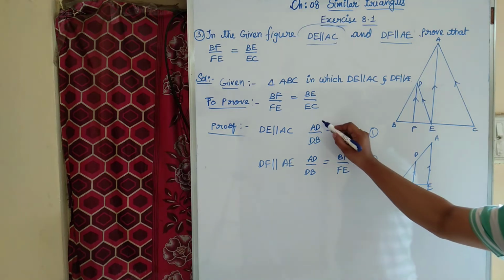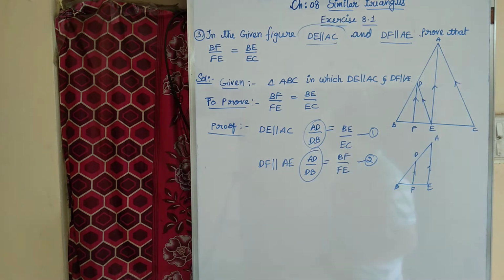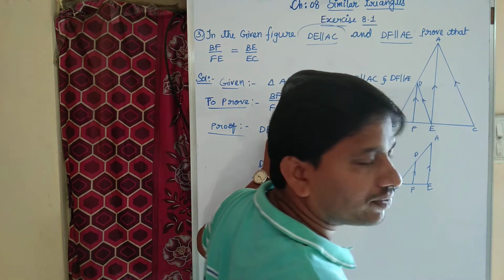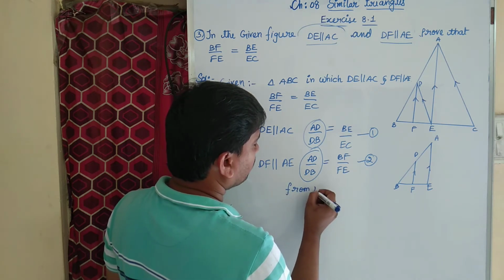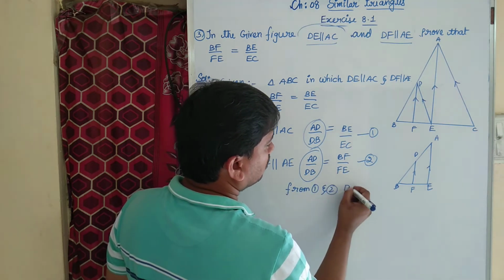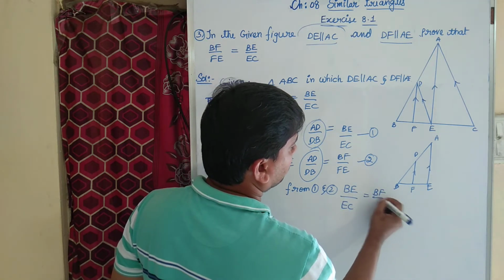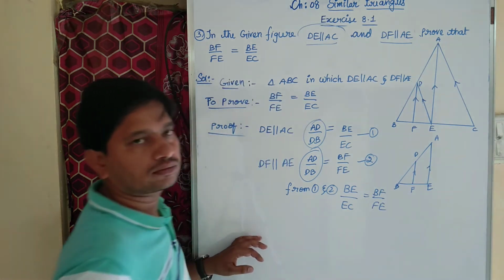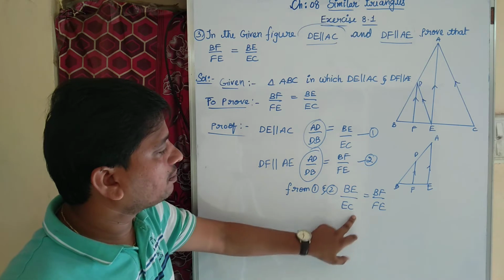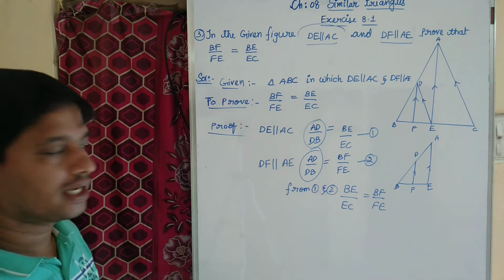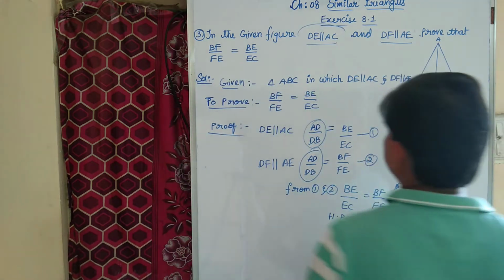If you observe, here the left hand side is AD by DB, and here also the left hand side is AD by DB. Left hand sides are equal, so I can equate the right hand sides. From equation number 1 and 2, BE by EC equal to BF by FE. They are asking to prove that only. Hence proved. Okay, children, did you understand?